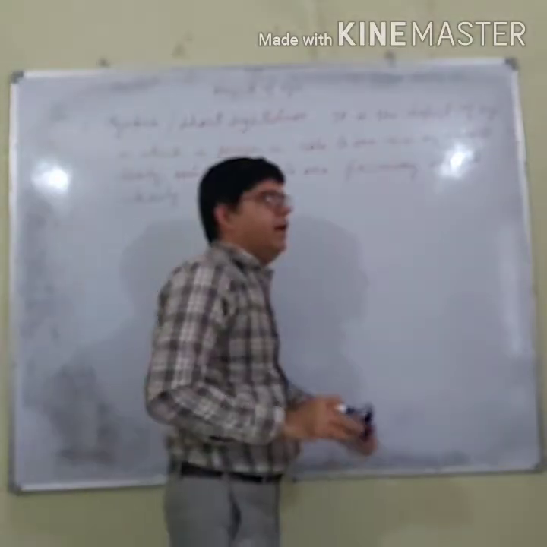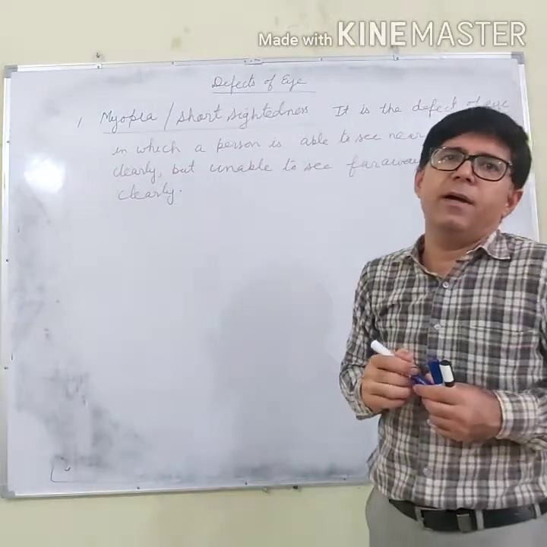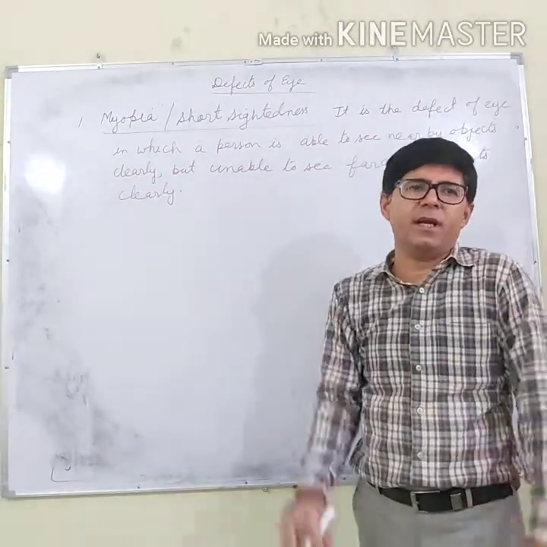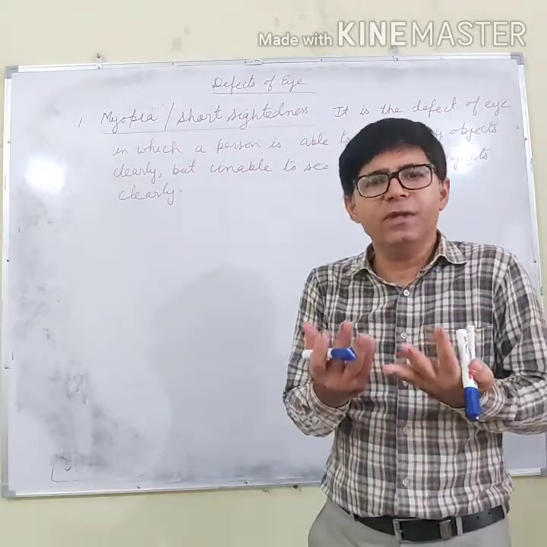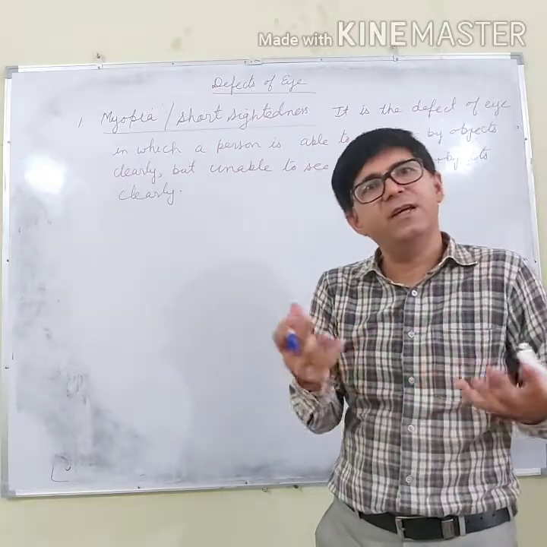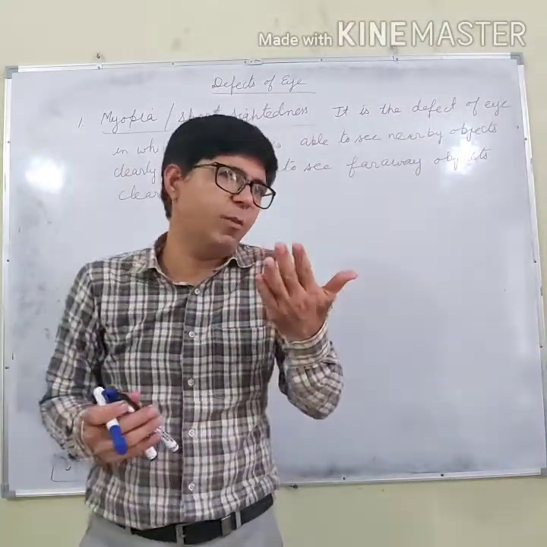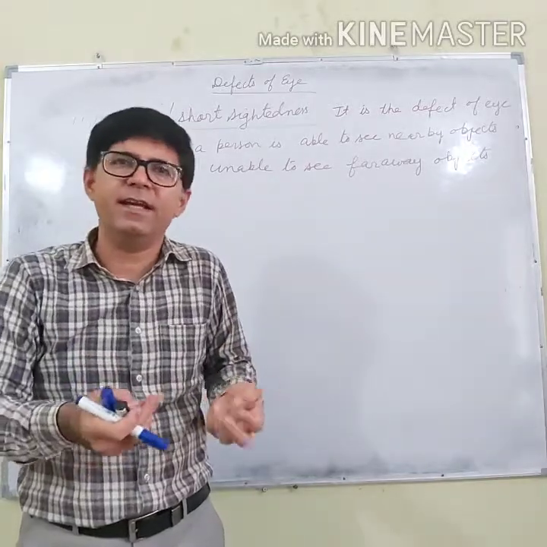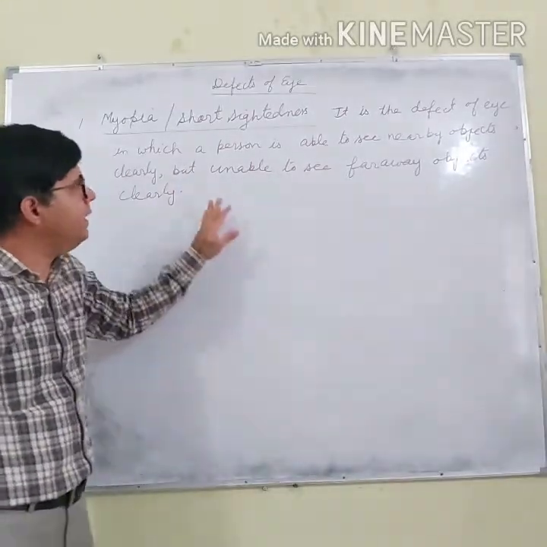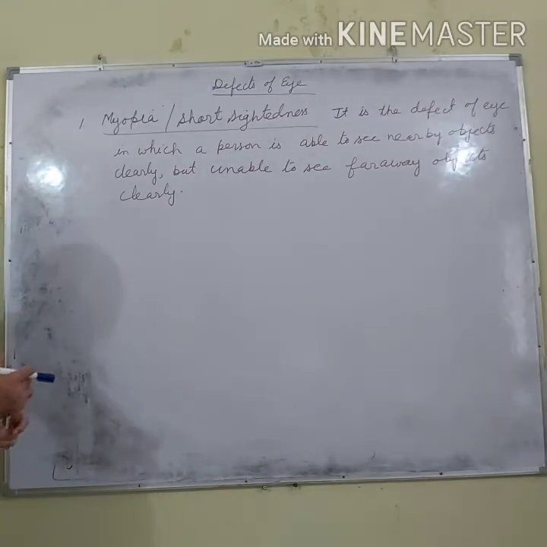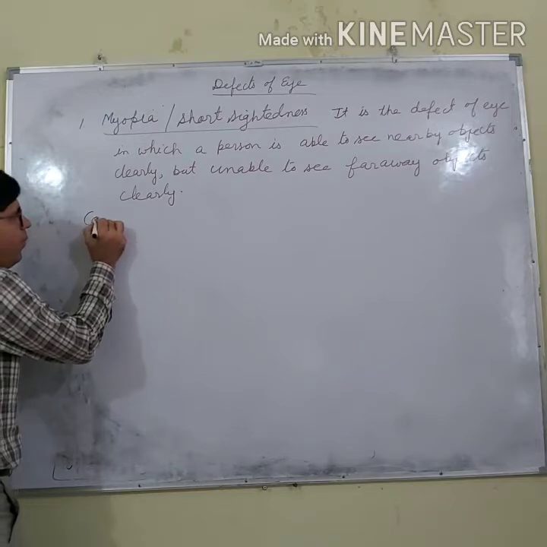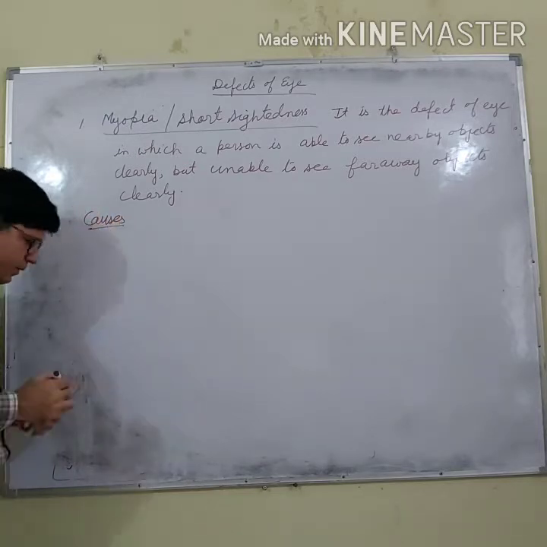What does it mean? A person suffering from myopia cannot see the distant object clearly, but whenever he has to read the book, he can read it because he can see the nearby objects clearly. Whenever he has to see the mobile phone, he can read and write the messages, but he is not able to see the far away objects clearly. The question is, what are the causes of myopia and how is myopia caused?